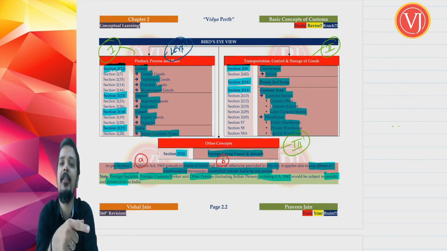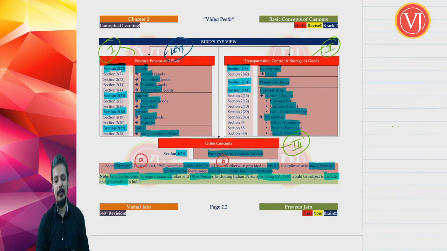So both civil proceedings as well as criminal proceedings. Civil proceedings is penalty, criminal proceedings is prosecution or imprisonment, will be against even a foreigner. So that is the understanding of section 1 of your Customs Act 1962.